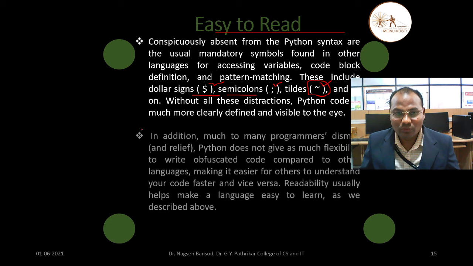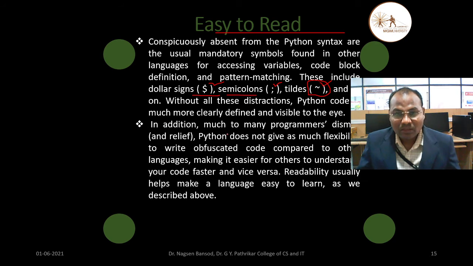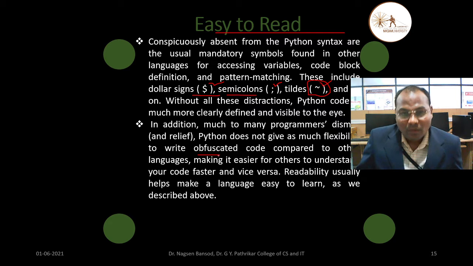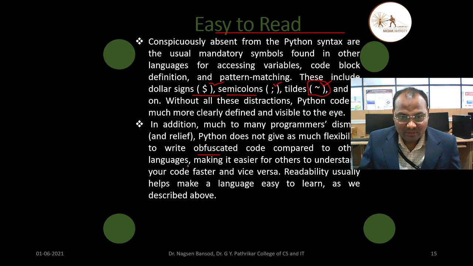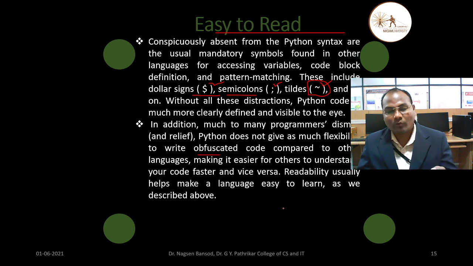Python is easy to read. In addition, much to many programmers' dismay and relief, Python does not give as much flexibility to write abstracted code compared to other languages, making it easier for others to understand your code faster and vice versa. Means the code is not written in a very difficult way.